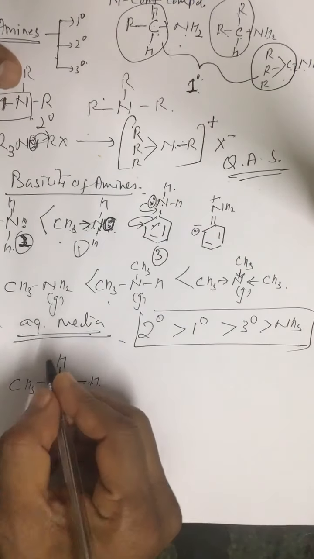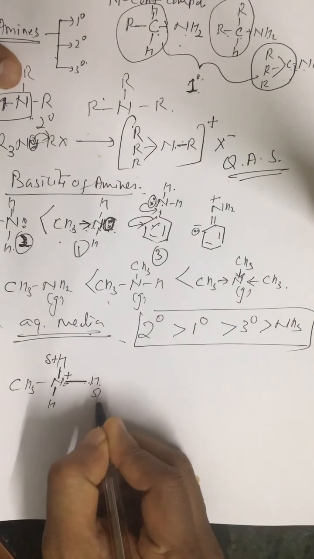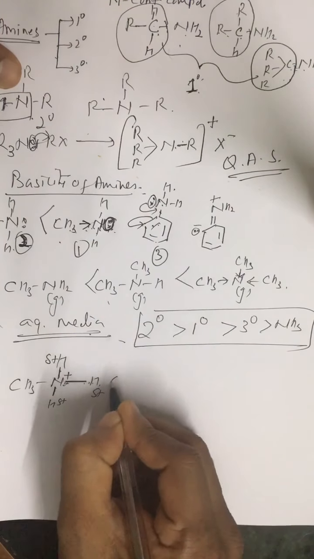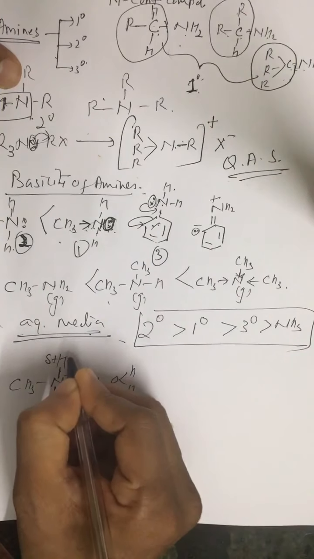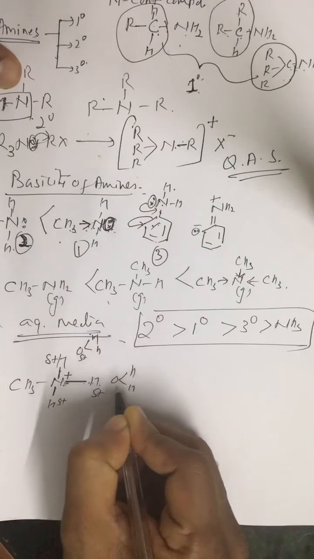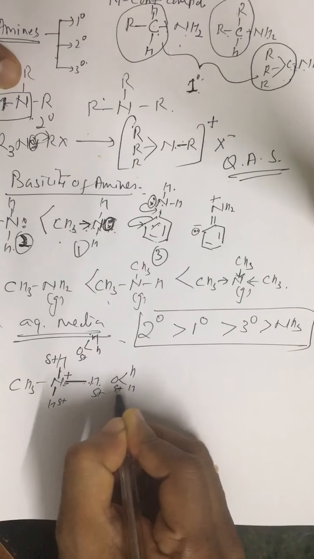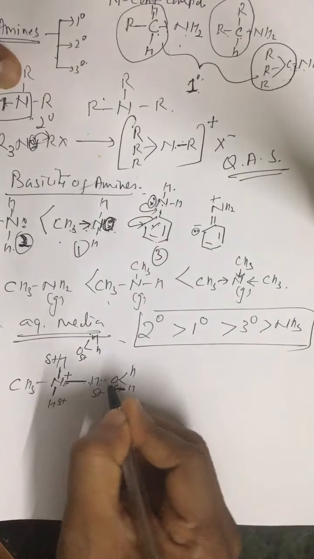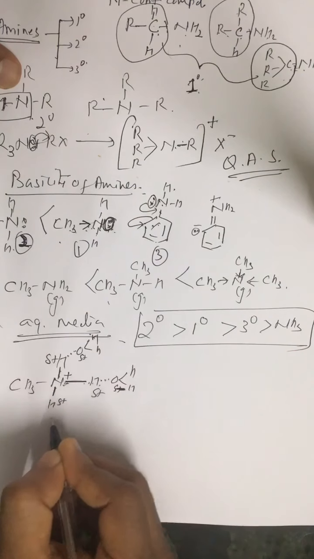So we have 3 partial positive centers and all of them can form hydrogen bond with water, like this.